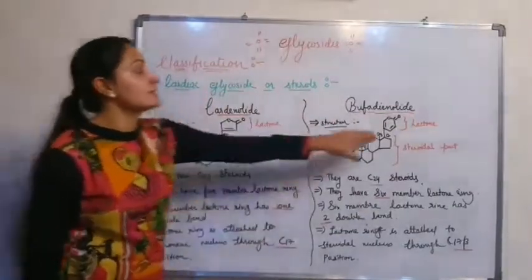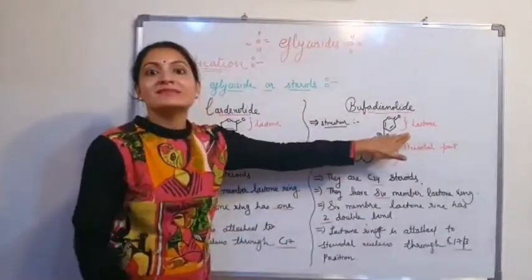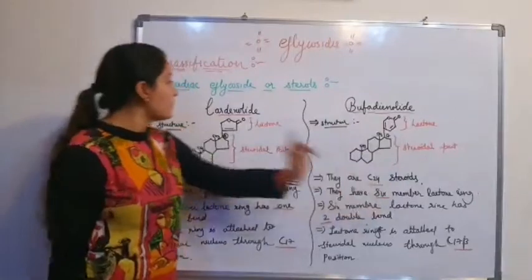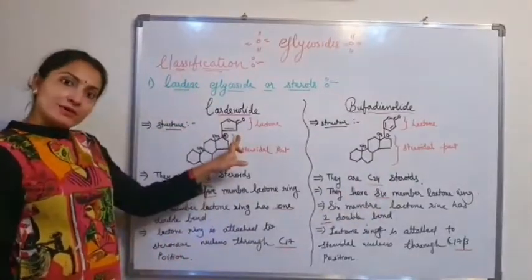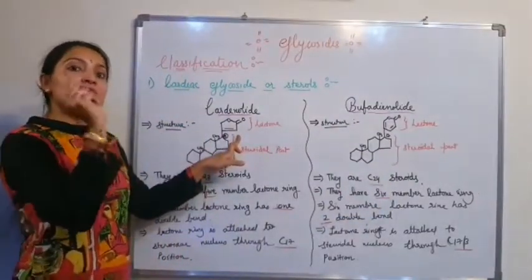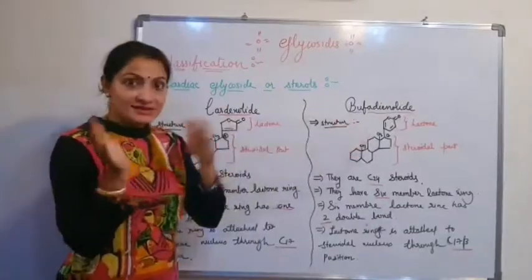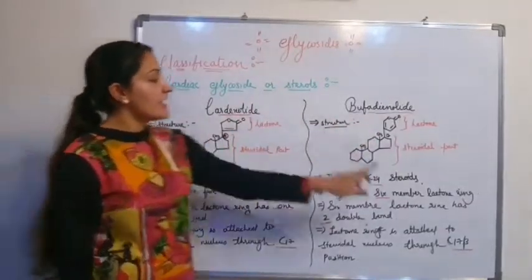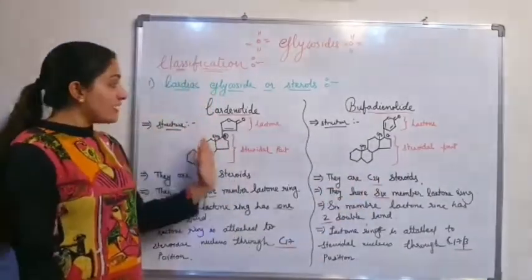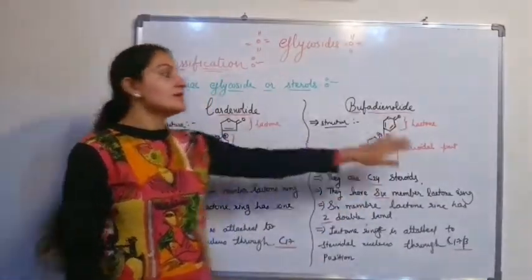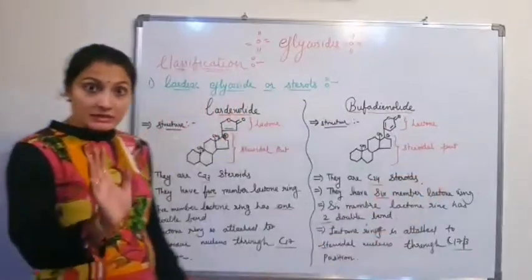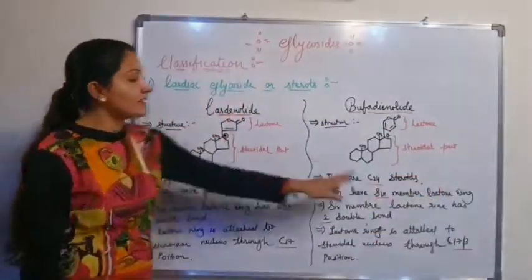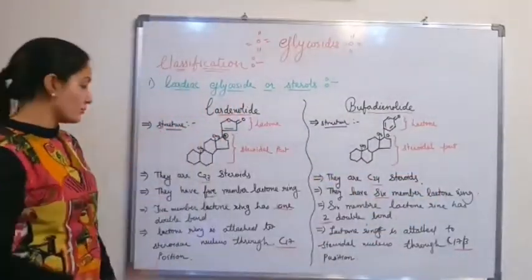Because of the 6-member ring, one carbon is more, so C24, and here with the 5-member ring, one carbon less, so C23. Clear?